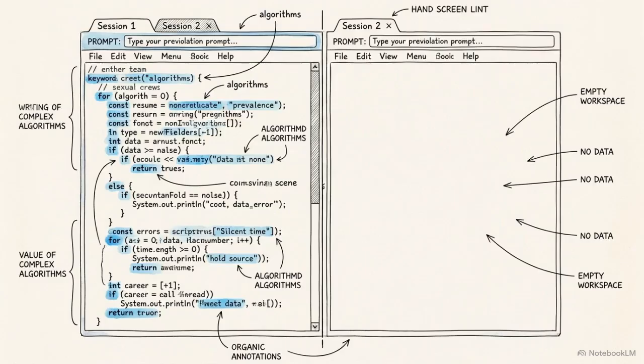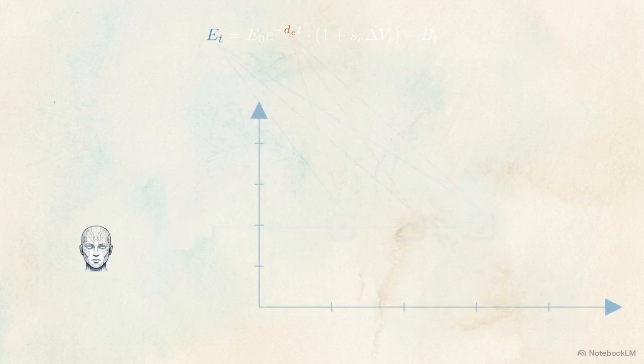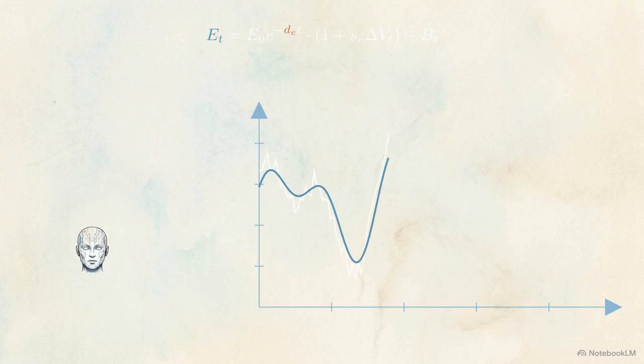They can generate a block of code or summarize a document, but they cannot carry operational context from one day to the next. This equation calculates target tokenomic equilibrium, where E sub t represents dynamic emission rates, and D sub E is the programmatic decay constant. Managing decentralized multi-agent token economies requires continuous long-horizon optimization of these exact variables. As network transaction velocity, or delta V sub t, constantly fluctuates, the system demands real-time parameter adjustments.